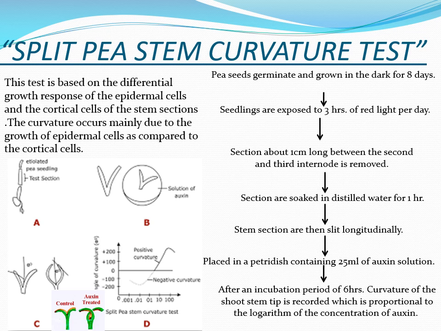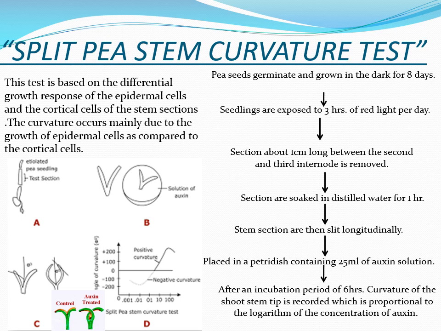Now again, when we prepare the auxin solution, since auxin is not easily soluble in water, first we dissolve it in only a few drops, a few milliliters of alcohol, and then we dilute it. The concentration has to be low enough, and then this experimental setup is incubated for about 6 hours.